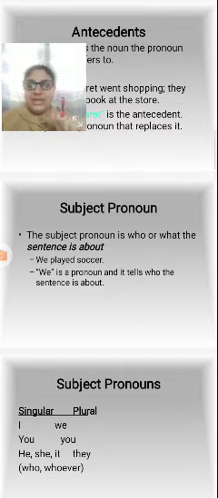What you are talking about, what you are speaking or writing about, that is called the subject. Here, we played. What you have played, you have to show compulsorily in the sentence. So, we played soccer.